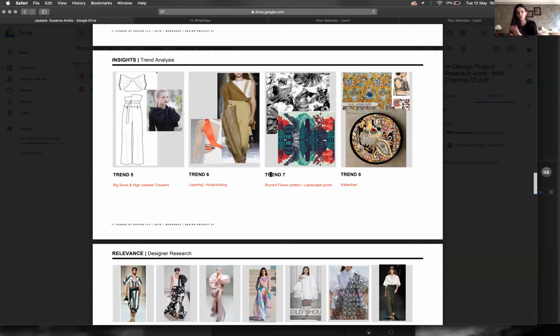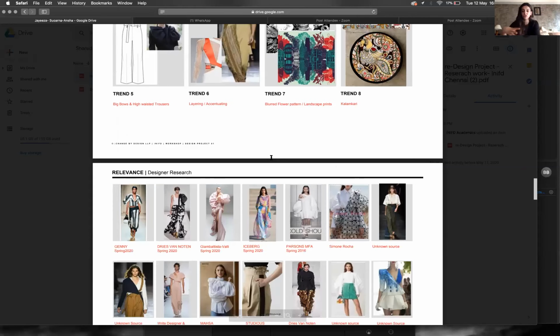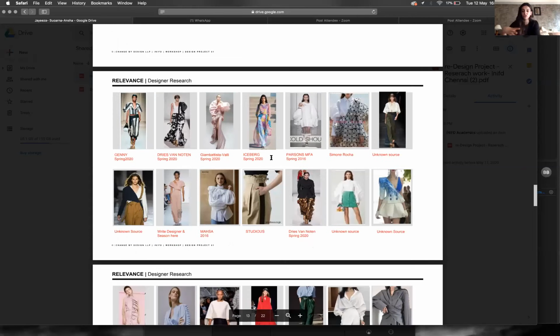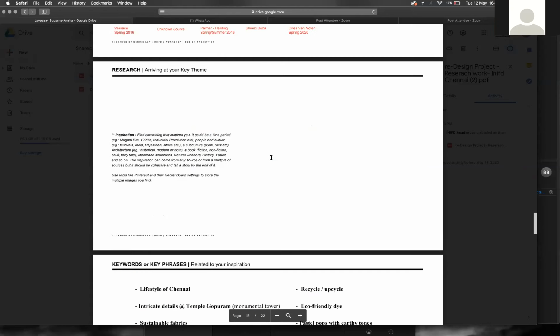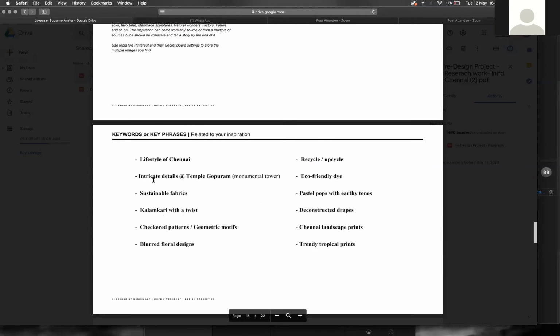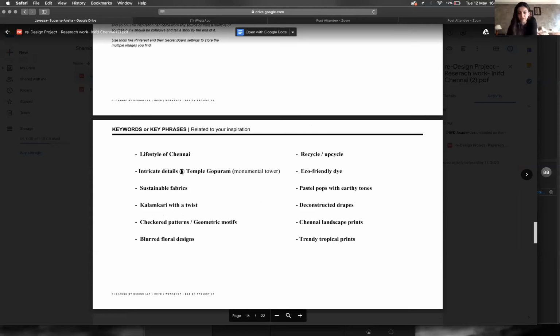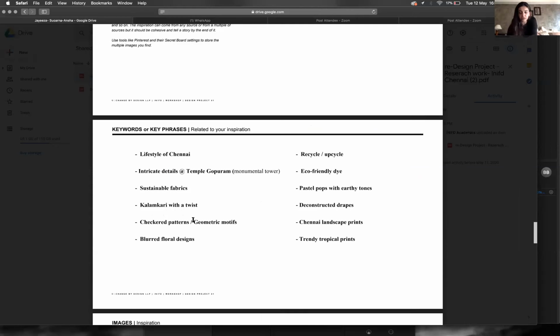So please do those. In your designer research, I see a lot of over the top, large sizes. Oversized, yes. Oversized kind of pieces, statement pieces, which again, with the temples and what you're saying to me, it makes sense, right? And then we come to your final bit of keywords. You've written lifestyle of Chennai, intricate details of temple, kalamkari with a twist, checkered patterns, blurred floral design, sustainable fabrics. Now, I'm going to ask you all of this one by one.